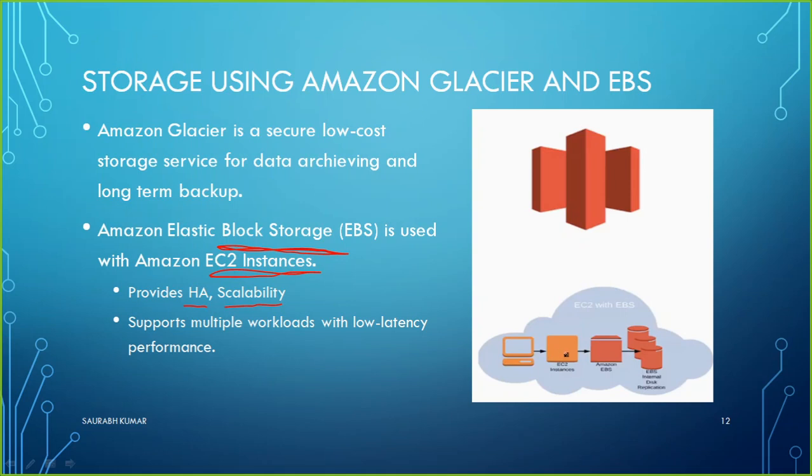So here is an example of EBS also. Here is your local machine. Maybe this is my personal laptop. I will be managing from my personal laptop to an EC2 instance, which is running on AWS. Then this EC2 instance is connected with the EBS. EBS is like your storage where your operating system is stored, your files and folders are stored.